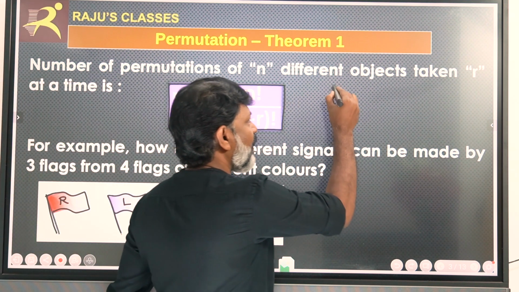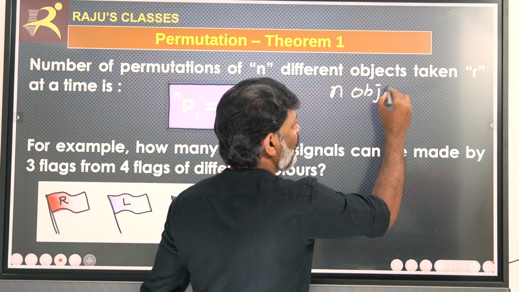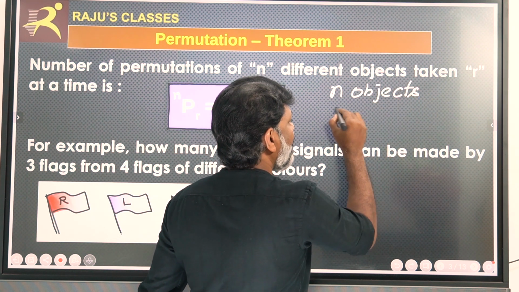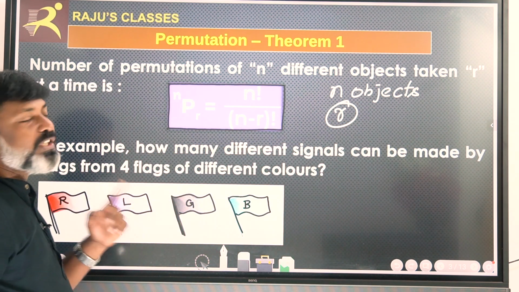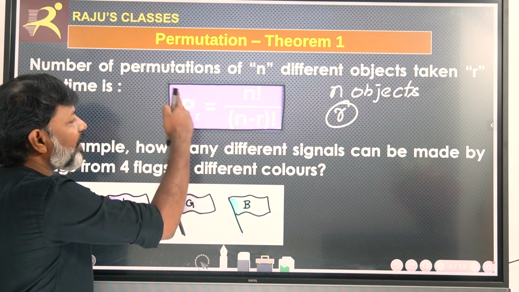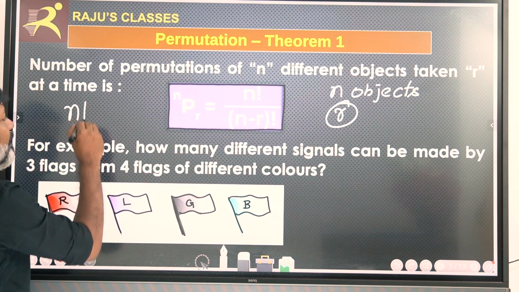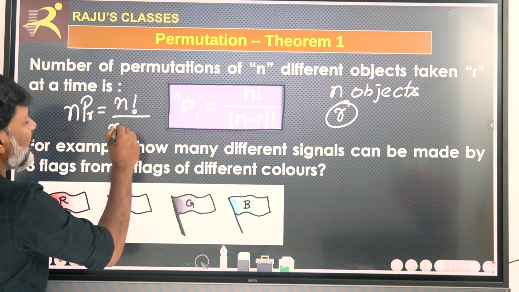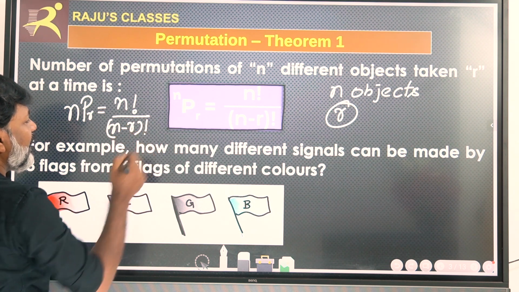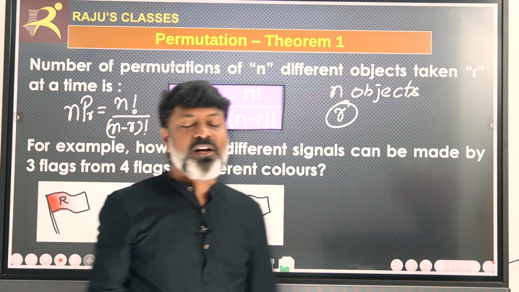We have n objects, but we are taking only R at a time. Therefore, the permutation formula is nPR equal to n factorial divided by (n minus R) factorial.